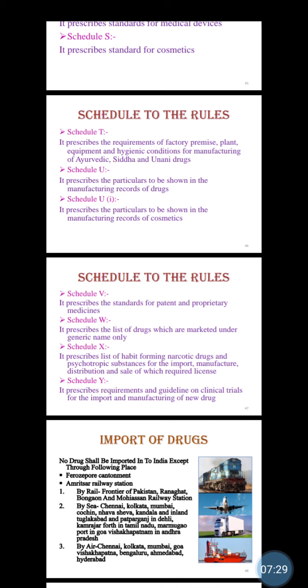Schedule X prescribes the list of habit forming narcotic and psychotropic substances for the import, manufacture, distribution and sale of which a license is required. Very important, Schedule X.